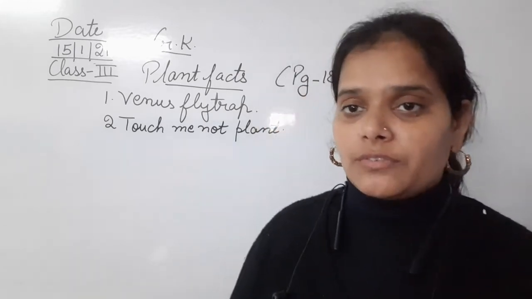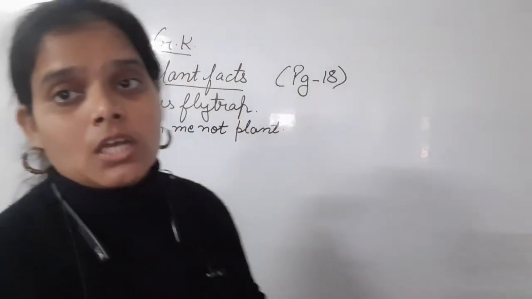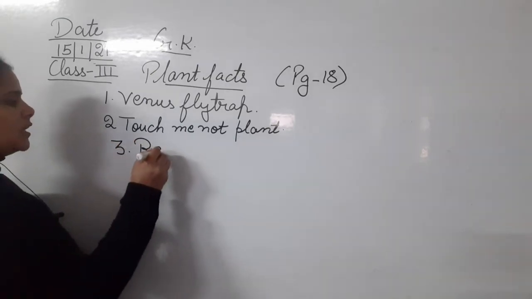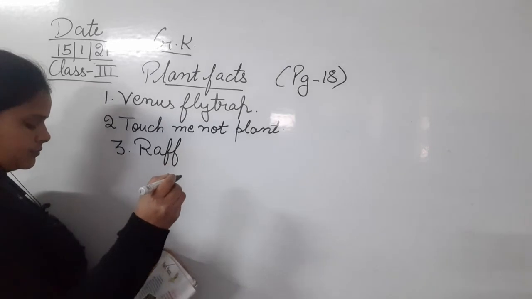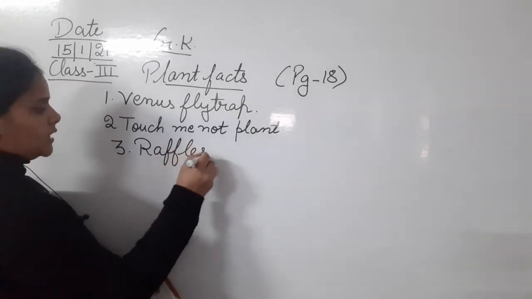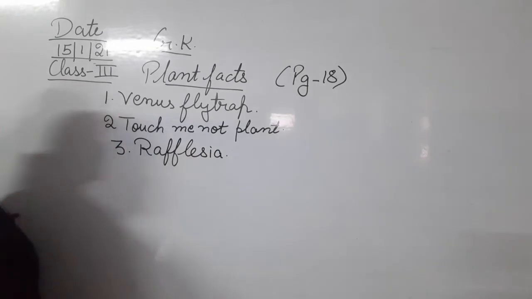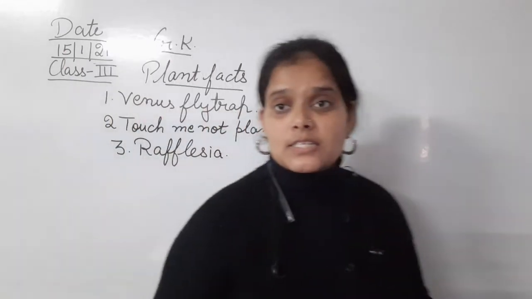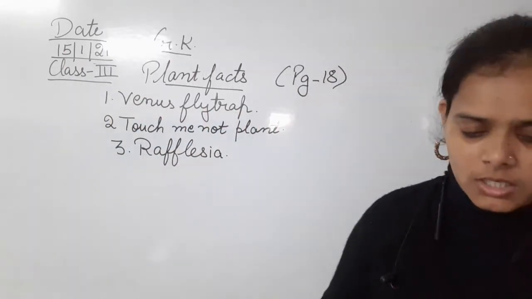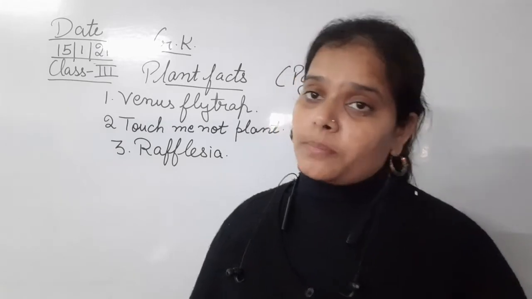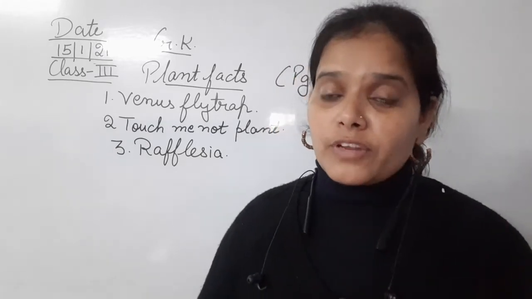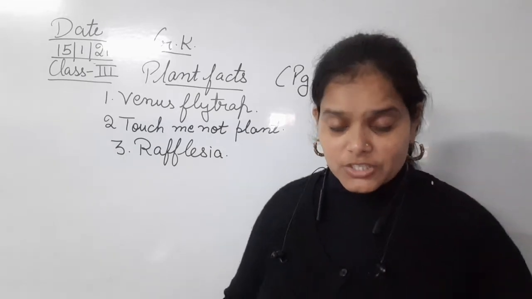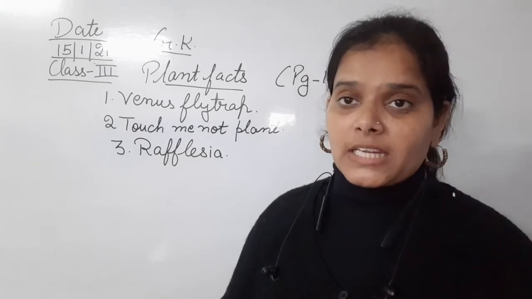Okay, moving to the third one, that is Rafflesia. So what is Rafflesia? It's not a plant actually, it's a flower. Rafflesia is the name of a flower. Okay, so look, the Rafflesia is the world's largest flower found in Malaysia and Indonesia.